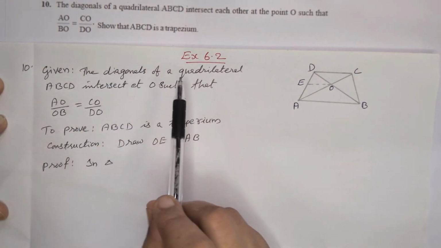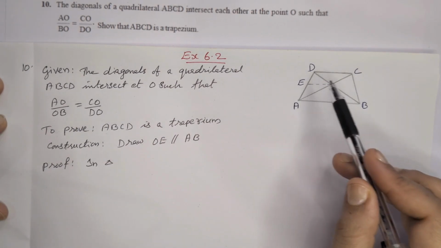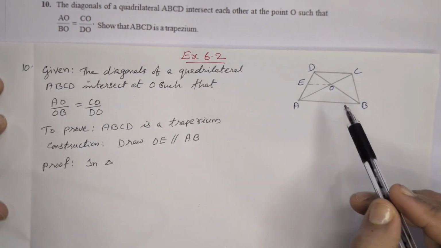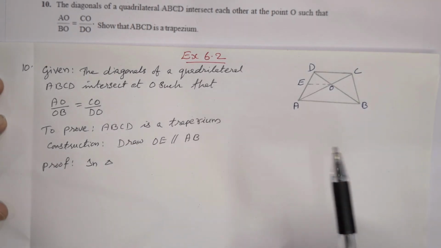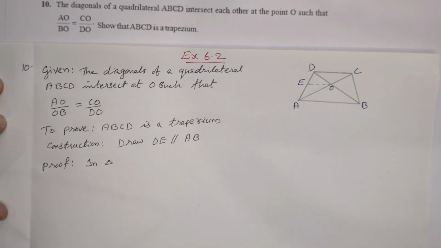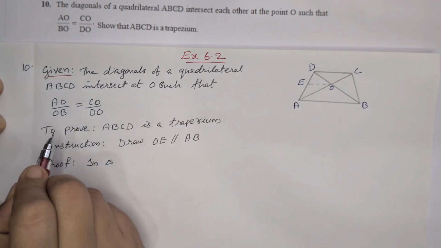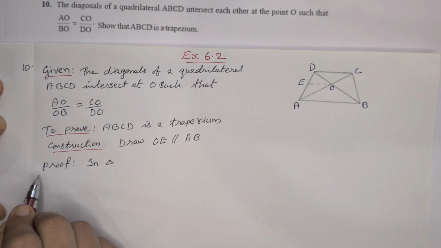Question number 10. ABCD is a quadrilateral and the diagonals intersect at point O such that AO by OB is equal to CO by DO. Show that ABCD is a trapezium. Whenever we get a proof question like this, first we write the given terms, then what to prove, then any construction, and then the proof.